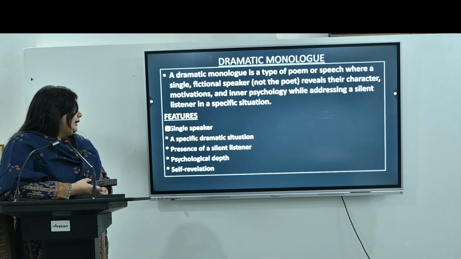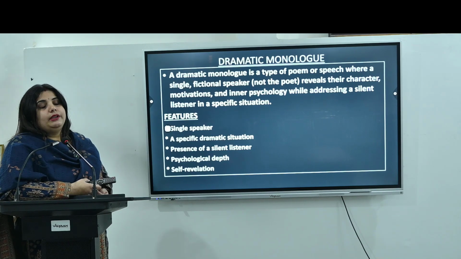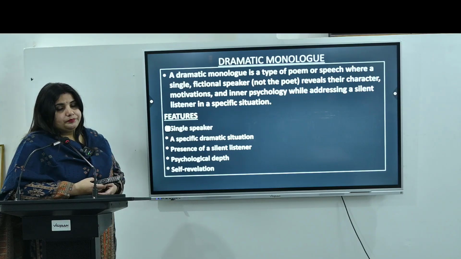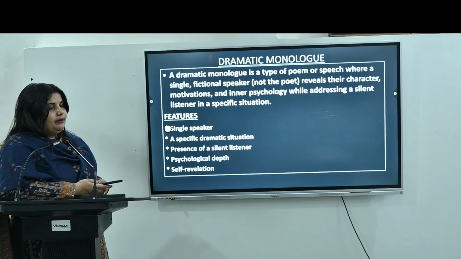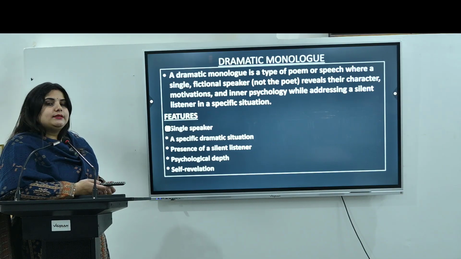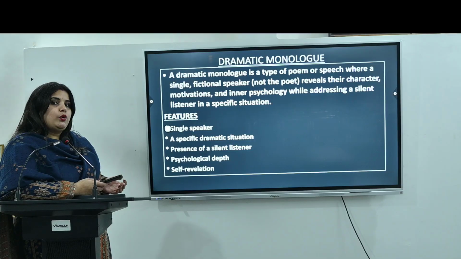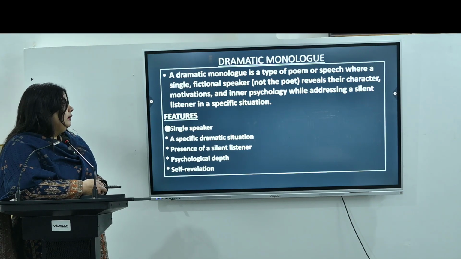Then psychological depth: it reveals the inner psychology of the particular character, what is going on in his mind and what he is about to do in the particular play. And self-revelation: through the speech he reveals what is going on in his mind, the doubts, the chaos, the plans. All these things are revealed in this particular form.